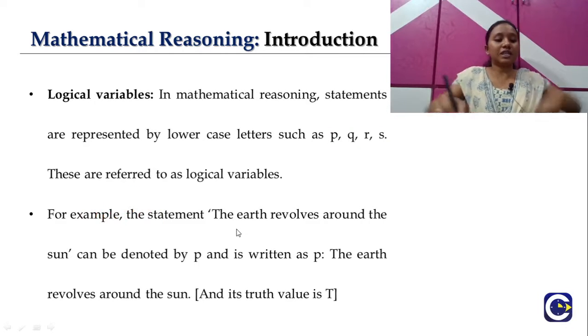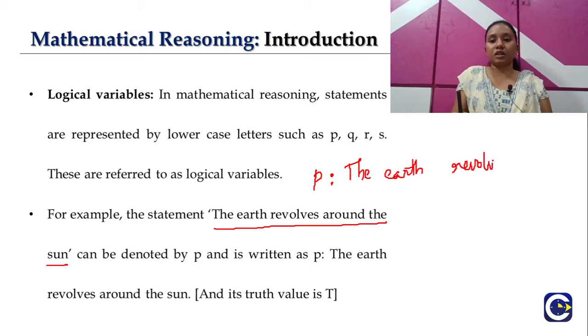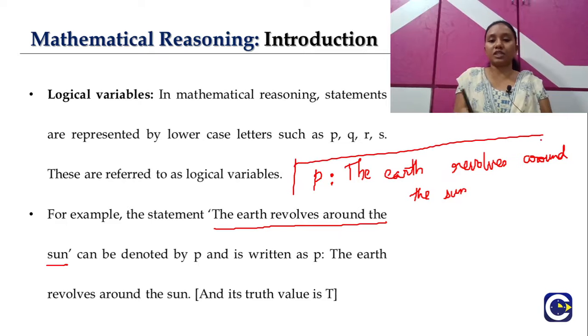Here, let's take the statement: the earth revolves around the sun. So this is the statement here, yes or no? We can represent this statement with our lowercase letters. Let me take a P. So now my statement will be P: the earth revolves around the sun. This is my representation of the statement here.